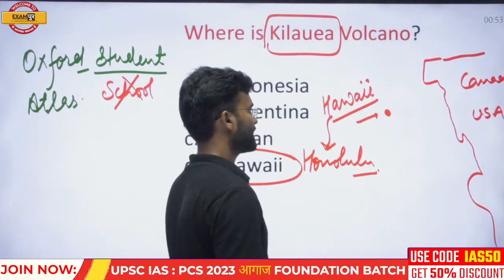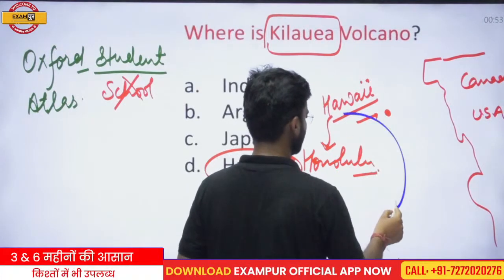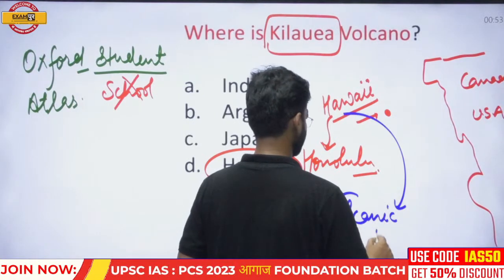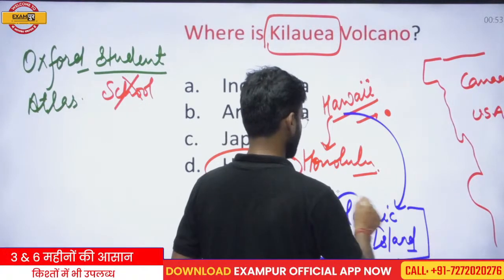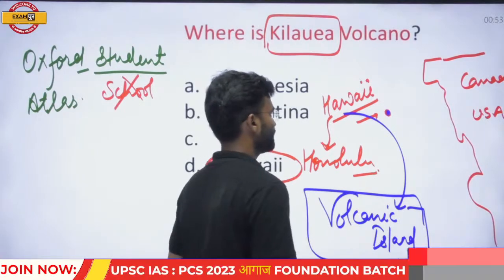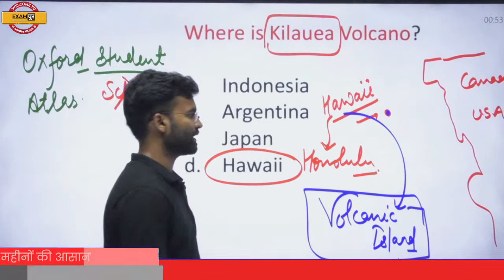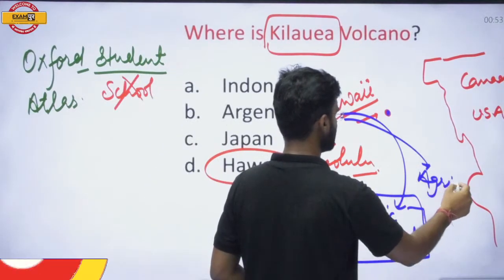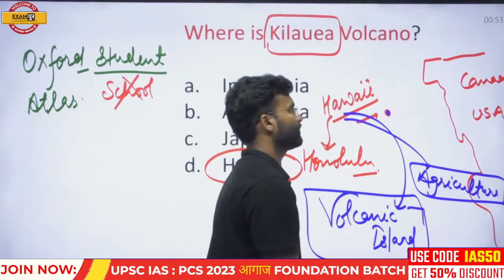This Hawaii island is basically a volcanic island, and Mount Kilauea is located in this region. This Hawaii island is also useful for agriculture. So it is an important island of the US.